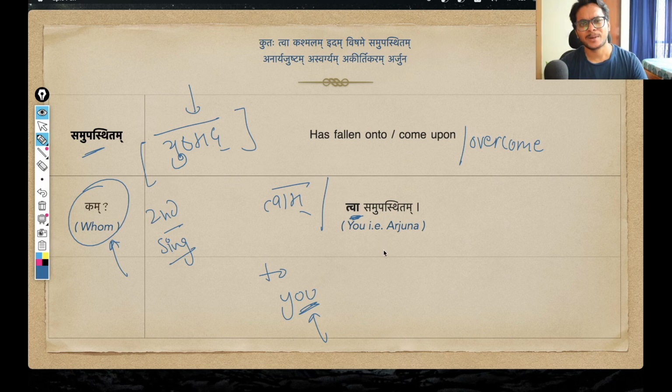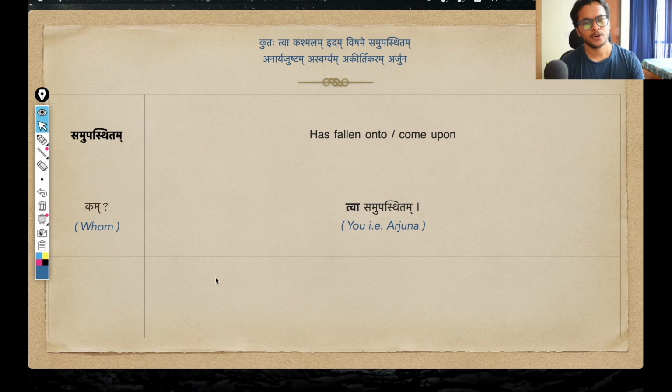Okay, and again, by the context of the shloka, we already know, since Shri Krishna is responding now, he is obviously talking to Arjuna. So this you here means Arjuna. That is, we already know by the context. Okay, so that is clear.